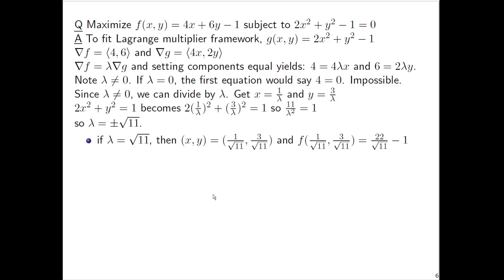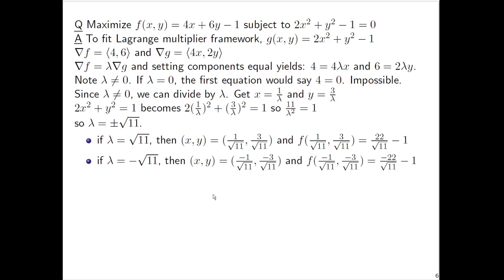So plug this x and y into the original function f, and you get 22 over root 11 minus 1. And if we use the other value of lambda, then you have x and y being negative 1 over root 11 and negative 3 over root 11, and plug into f, and you'll get this value here. Without even using a calculator, I think you can see that the bigger value should be the one that starts with the fraction 22 over root 11 instead of negative 22 over root 11. So we can see when f is largest, it's at 1 over root 11 comma 3 over root 11.